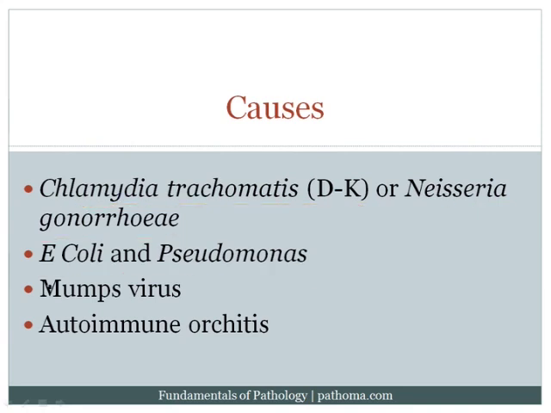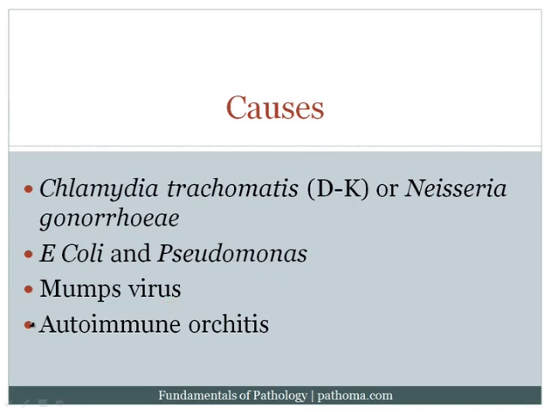Mumps virus can also do it. Remember that when we talked about mumps, we mentioned that mumps classically inflames the parotid glands. However, it can also inflame 3 other tissues. You can get infection within the meninges, giving you an aseptic meningitis. You can get pancreatitis, and then finally, you can get orchitis. And so if there's orchitis, there would be an increased risk for infertility. But remember that orchitis is not usually seen until the patients are greater than the age of 10.